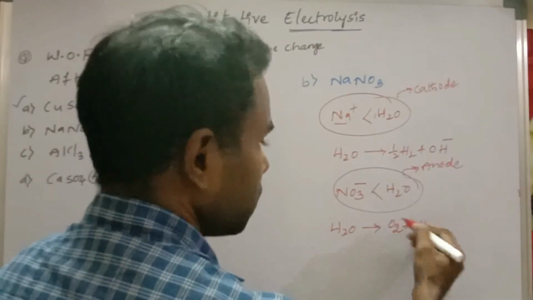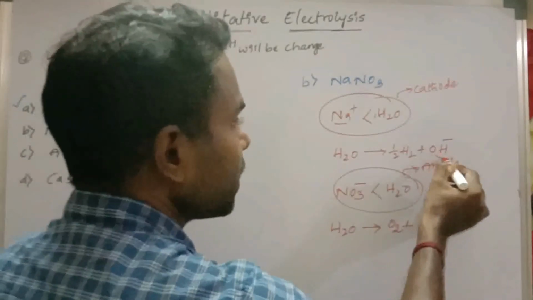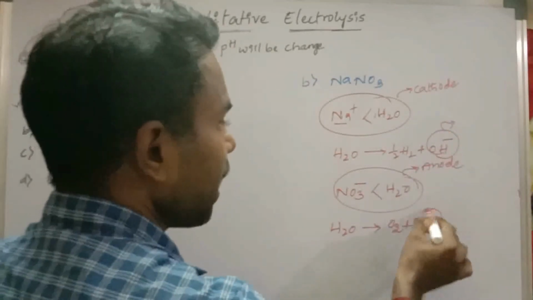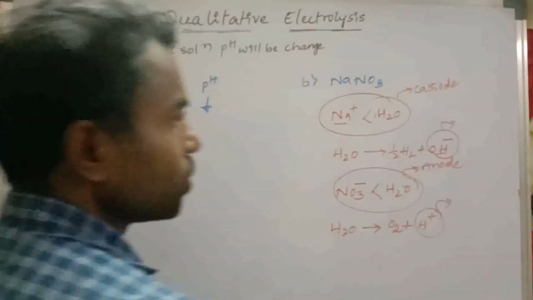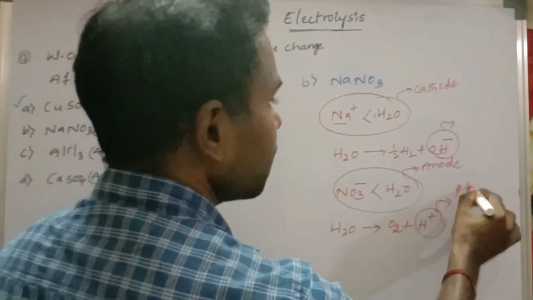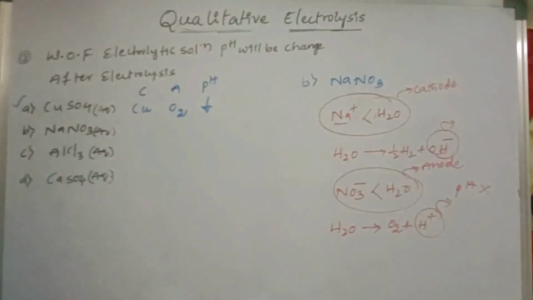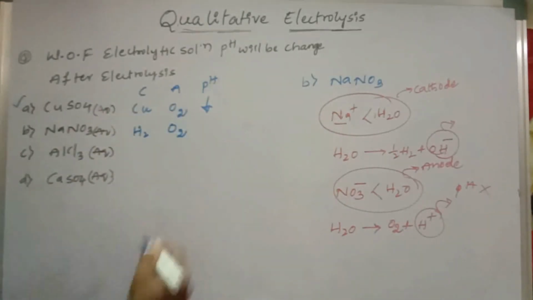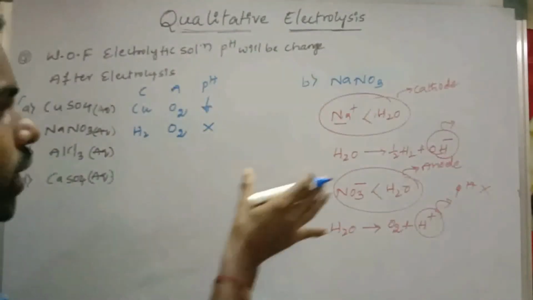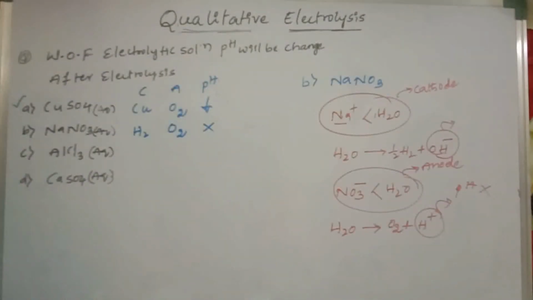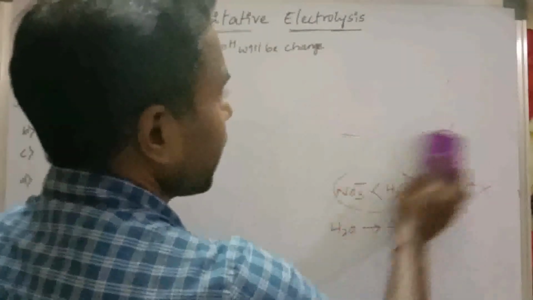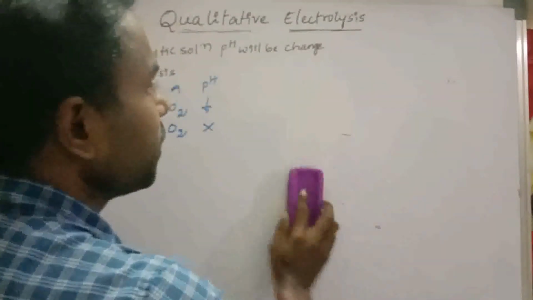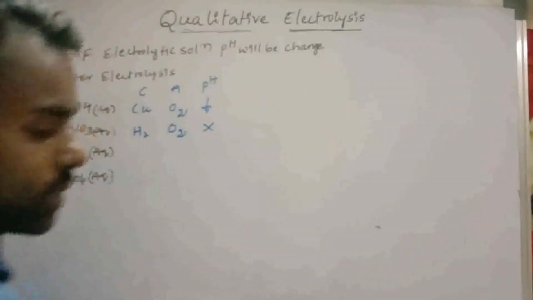Then here what? H plus. So during the electrolysis, OH minus ion releasing and H plus ion releasing in the solution. Then the pH does not change. So what is the product at cathode? H2. What is the product at anode? O2. pH is not changing during electrolysis of NaNO3. Okay, so this is about second option. Second option is not correct. Why? Because the pH is not changing during electrolysis.